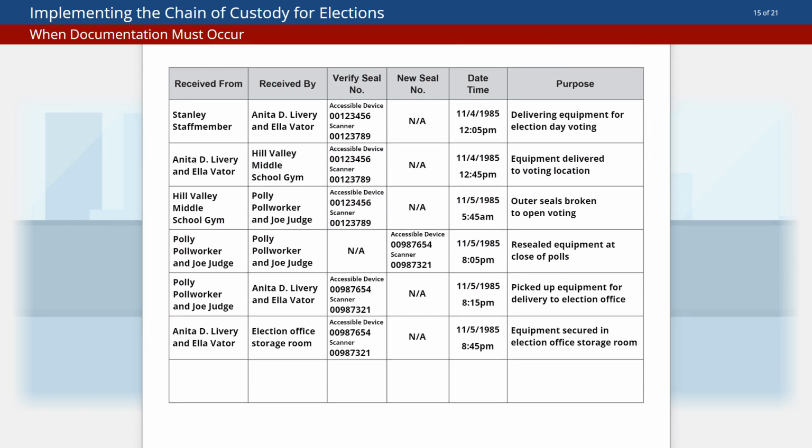The important part is to ensure your documentation captures each time equipment moves to or from a location, changes hands or oversight, and is unlocked or unsealed, and relocked or resealed. Ultimately, the information documented should allow you to reconstruct, without any gaps, the movement and storage of the equipment through its use in the election.